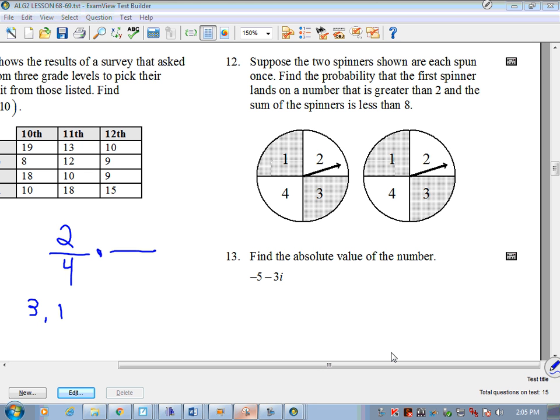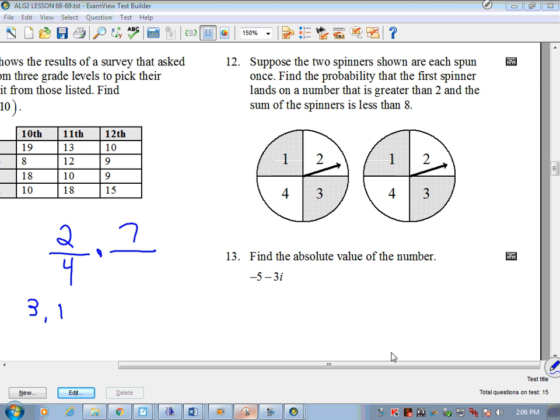4 options. All right, but 4 only has how many options? 3, right? Because 4 plus 1 is 5, 4 plus 2 is 6, 4 plus 3 is 7, but 4 plus 4 is 8, which is not less than 8. So we've got 3 options. So we should have 7 possibilities.